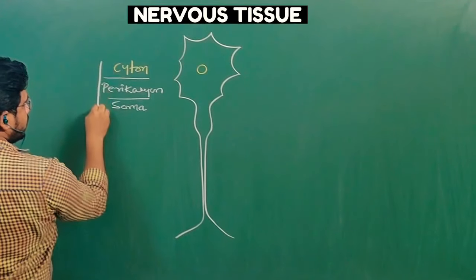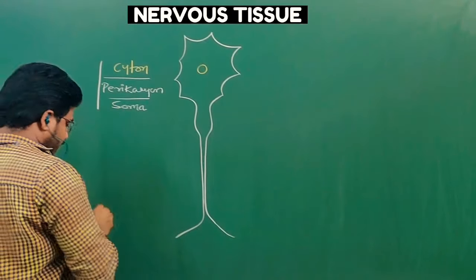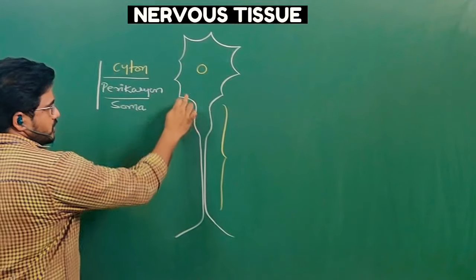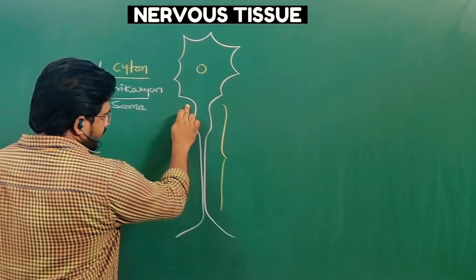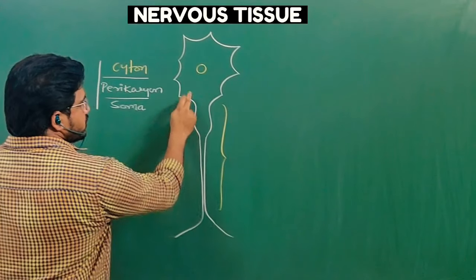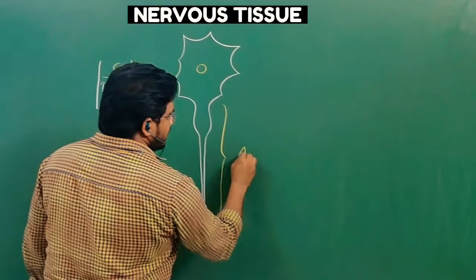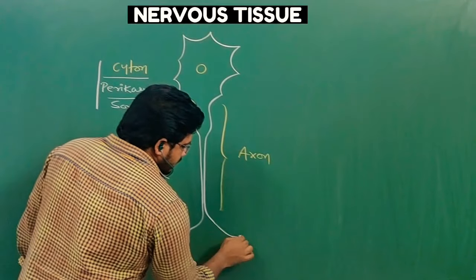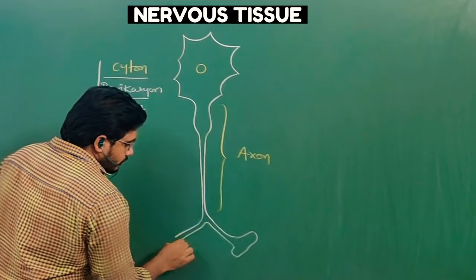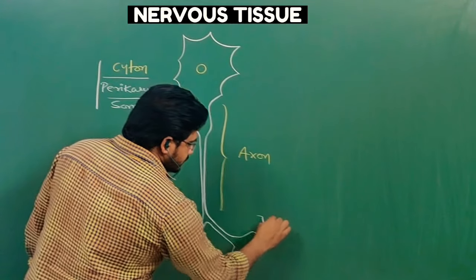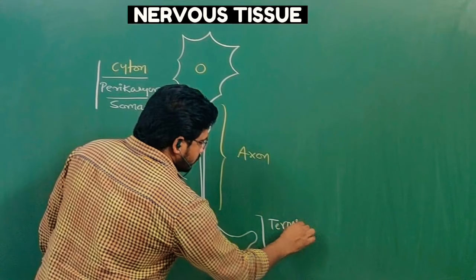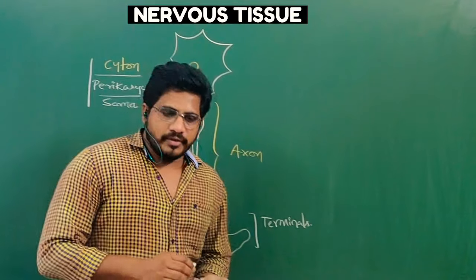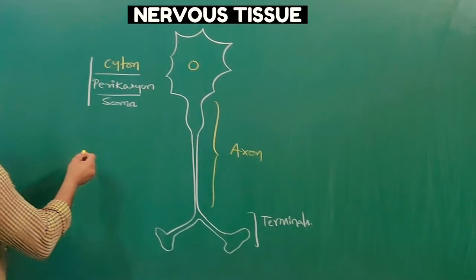All three together have the same meaning. And the next cylindrical portion: one of the processes of the cyton continues as a cylindrical structure called axon. Later this axon ends as axon terminals. These are the portions of a multipolar neuron. Let us see the details of each and every one.